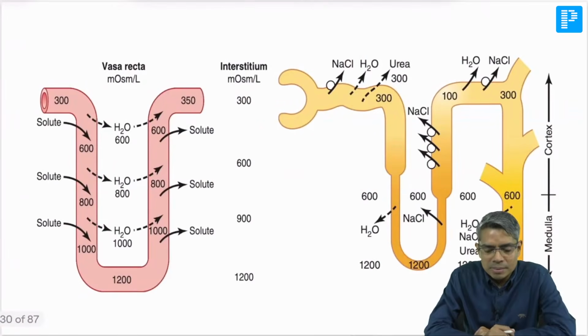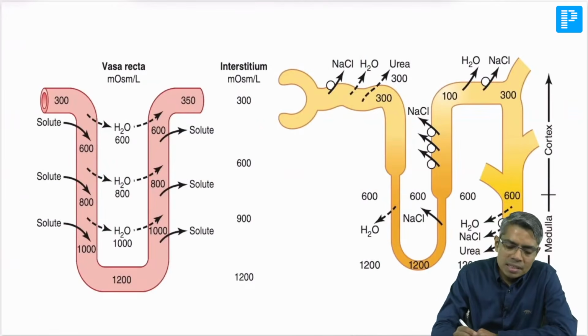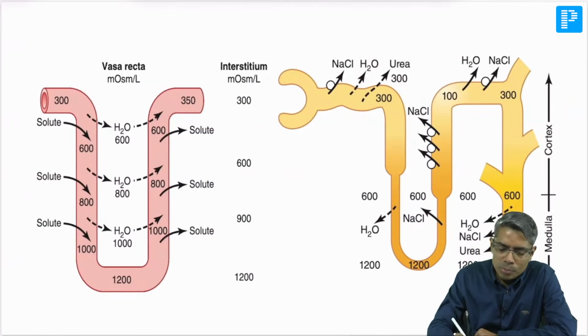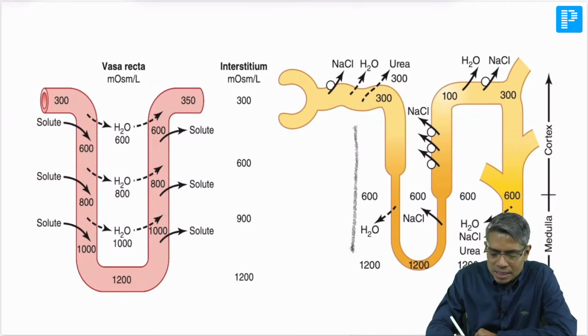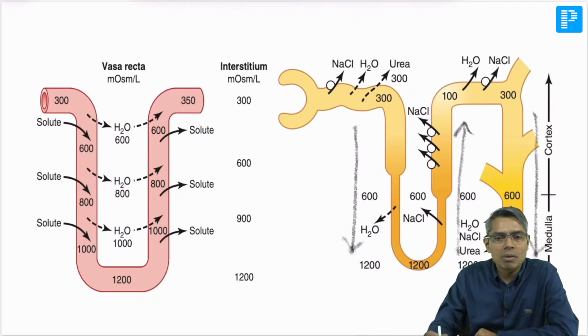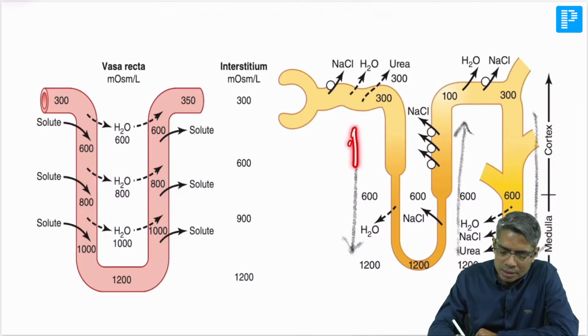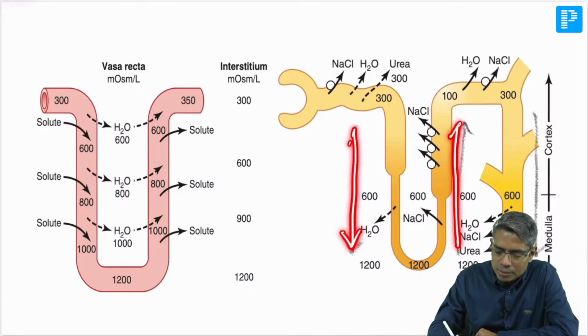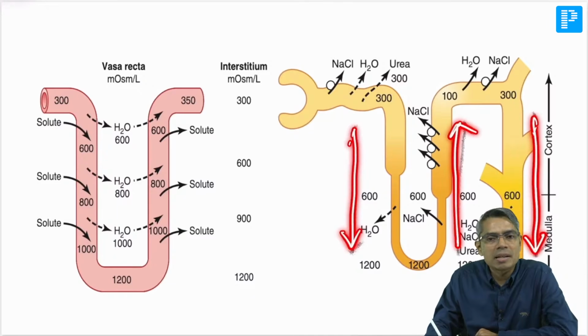So counter current system, आप देखोगे तो काउंटर करंट सिस्टम में मैंने आपको बोला था कि there should be two parallel tubes. So this is the descending limb of loop of Henle, and this is the ascending limb of loop of Henle, and this is the medullary collecting duct. Okay, medullary collecting duct. All these three tubes are parallel to one another. This is one, this is one, this is one. All three are parallel to each other.